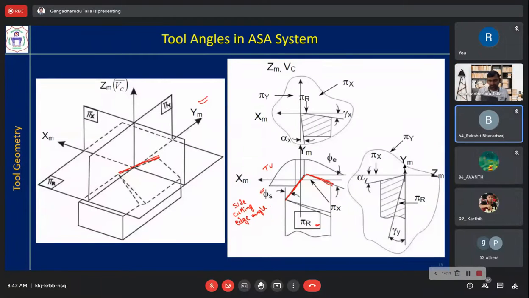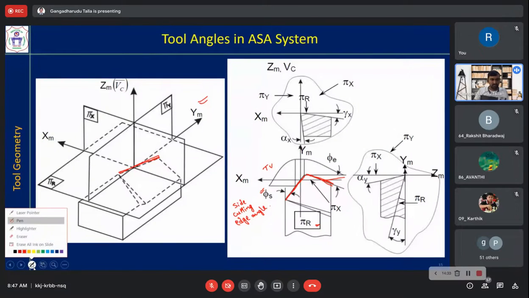Auxiliary cutting edge. So the angle between the auxiliary cutting edge and the machined surface, or pi x plane, along this we have pi x plane here. That angle is represented by phi e, that is the end cutting edge angle. You have to remember all this.